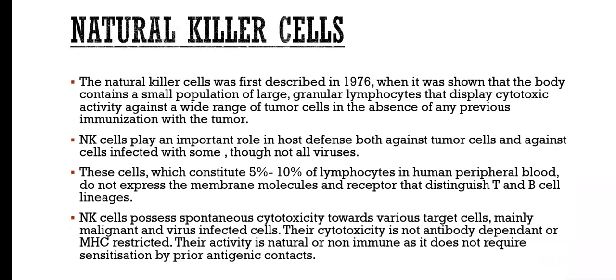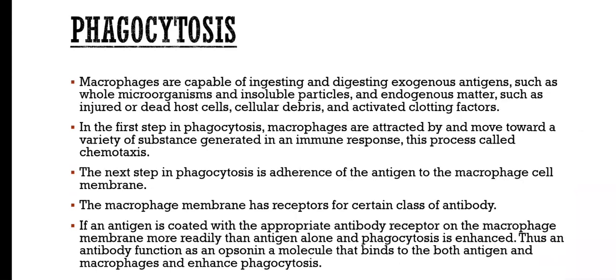These cells, which constitute 5 to 10% of lymphocytes in human peripheral blood, do not express the membrane molecules and receptors that distinguish T and B cell lineages. NK cells possess spontaneous cytotoxicity towards various target cells, meaning malignant and virus-infected cells. Their cytotoxicity is not antibody dependent or MHC restricted. Their activity is natural or non-immune as it does not require sensitization by prior antigenic contacts.